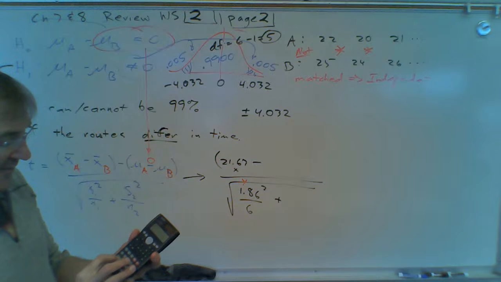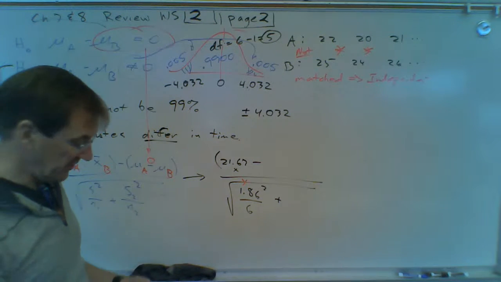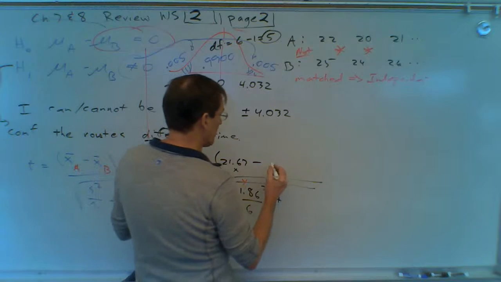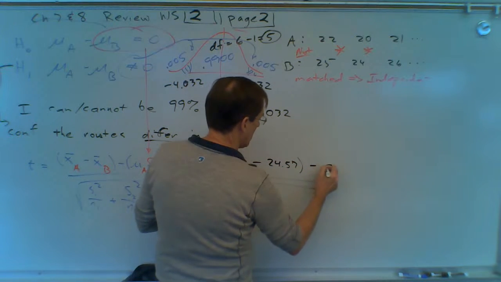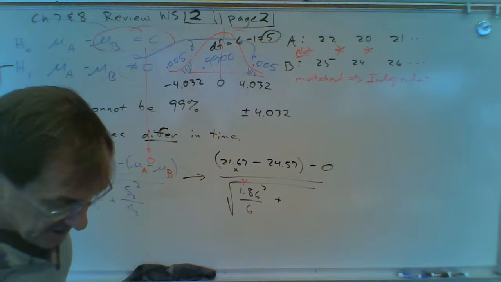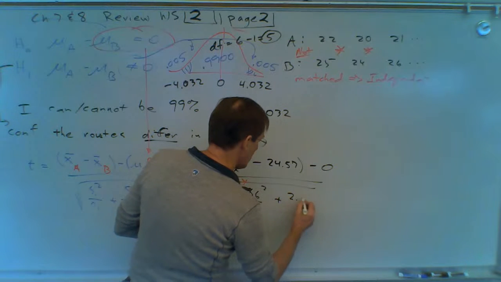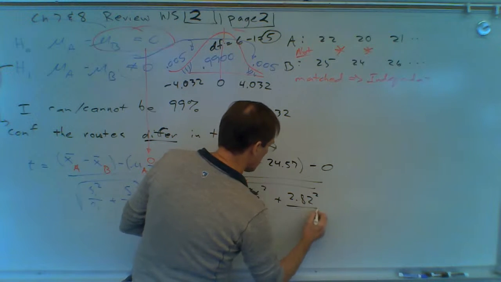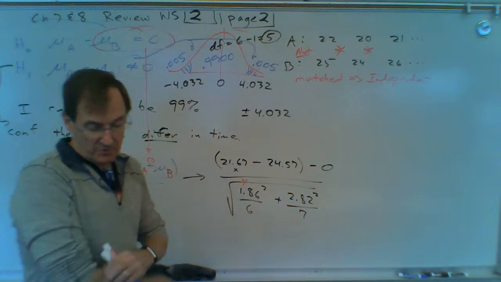So the average for the other route, this is route B, is 24.57 minutes. And the sample standard deviation for the other route is 2.82. And there were 7 numbers, 7 days Billy took that other route.